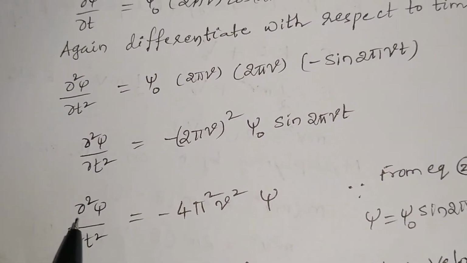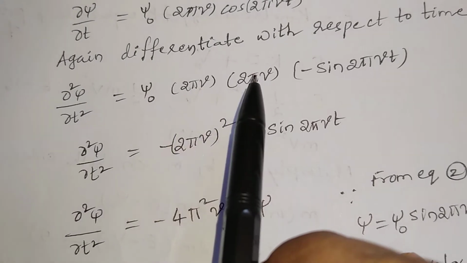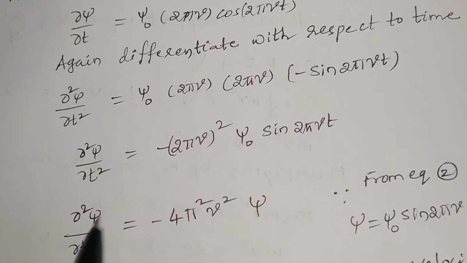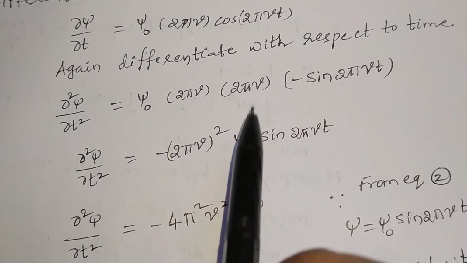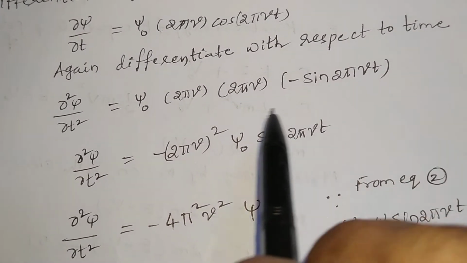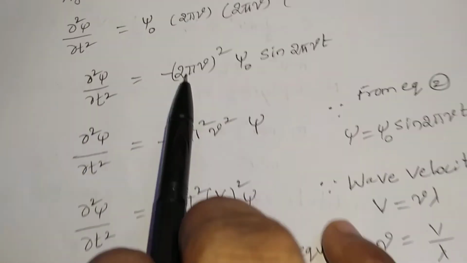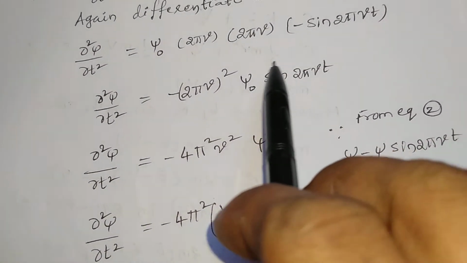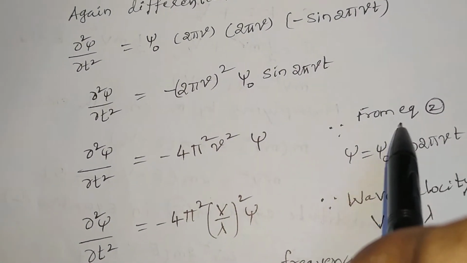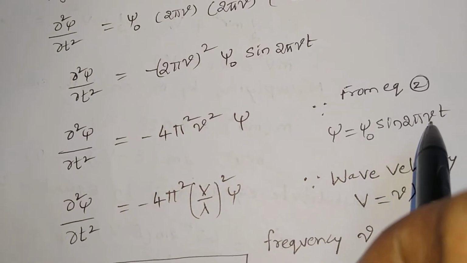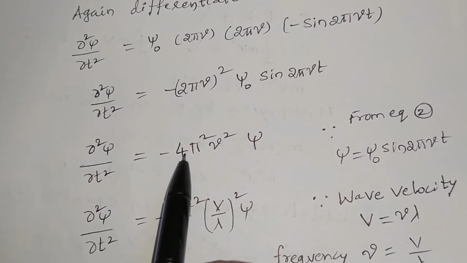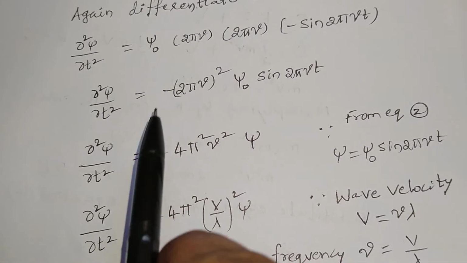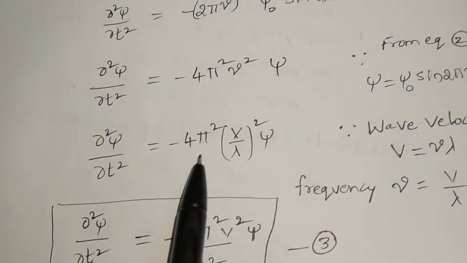Therefore dou square psi by dou t square is equal to minus 2 pi nu whole square psi naught sin 2 pi nu t. This represents the psi wave function, since from equation 2, psi is equal to psi naught sin 2 pi nu t. So 2 pi nu whole square is 4 pi square nu square, with a minus sign.